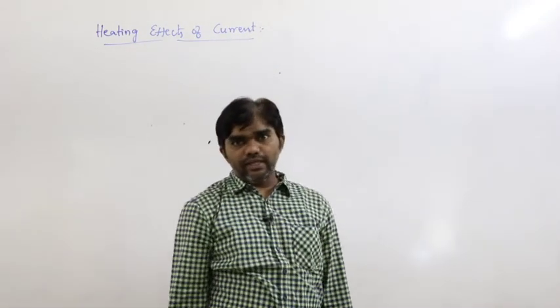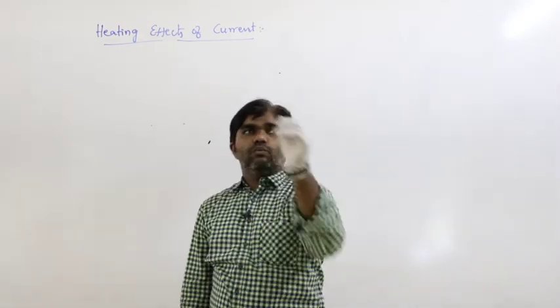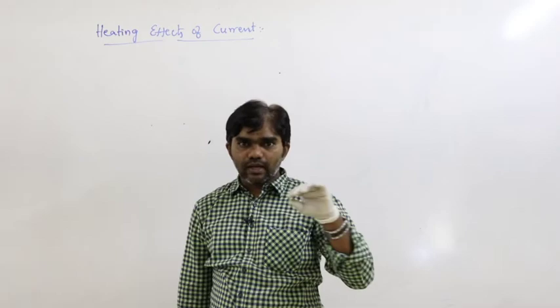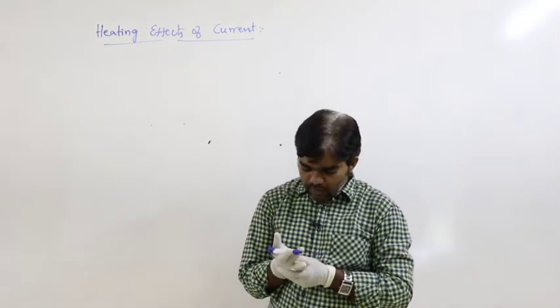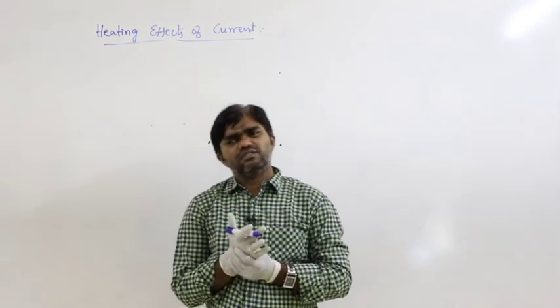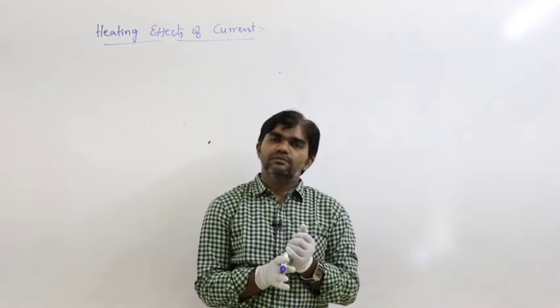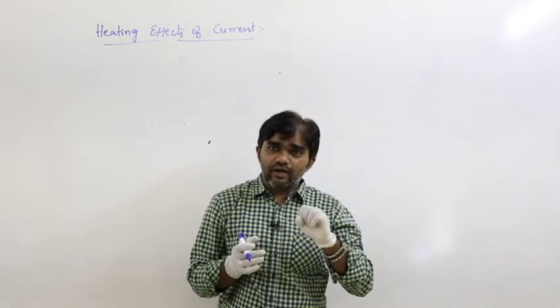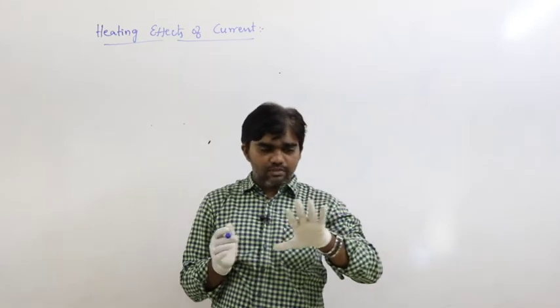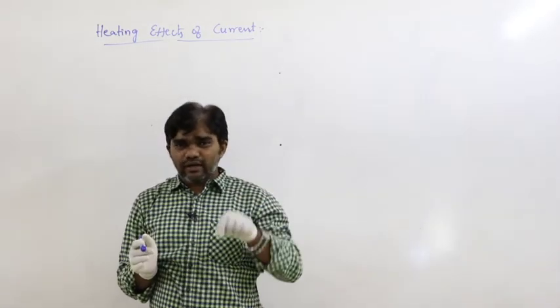That means what? Heating effects of current. When the current passes through the wires, what happens? The wire has a certain amount of resistance. Resistance opposes the flow of current.